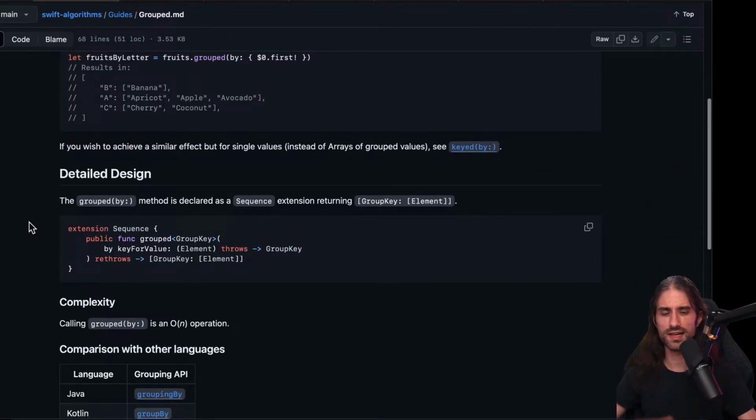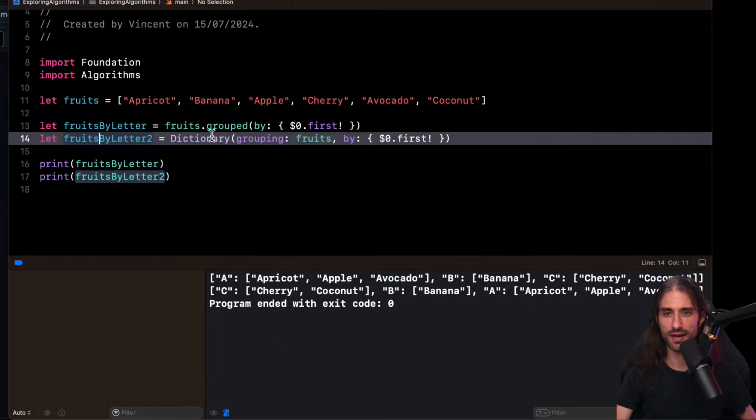Yeah, here it's not clear what the reason is why they define this, because the dictionary init was definitely there before, like this was in Swift before they created Swift Algorithms. I'm pretty sure of that. So I'm not sure about the reason why.